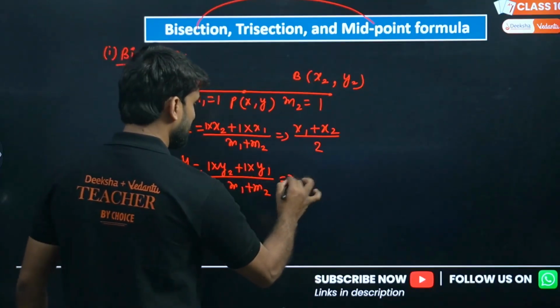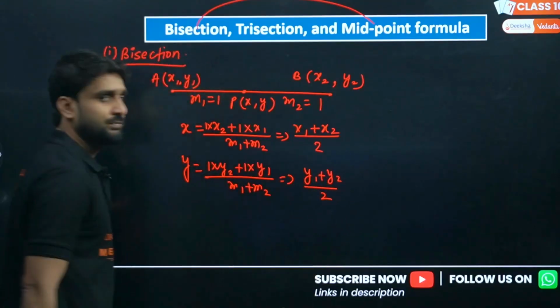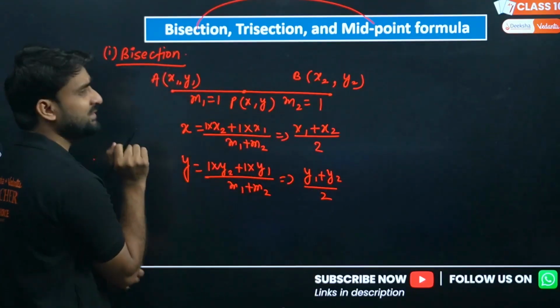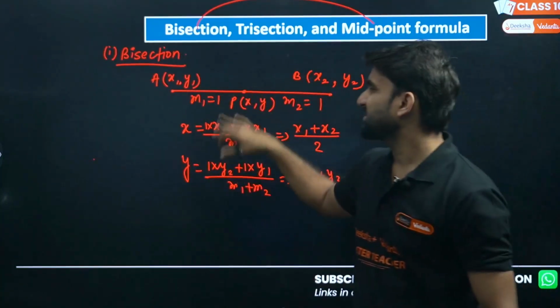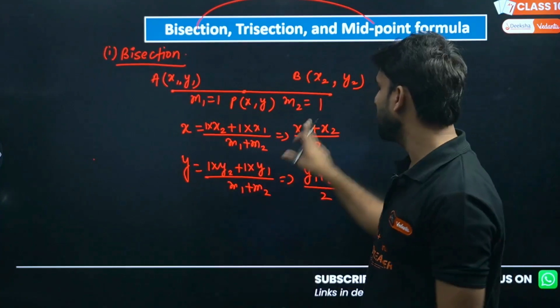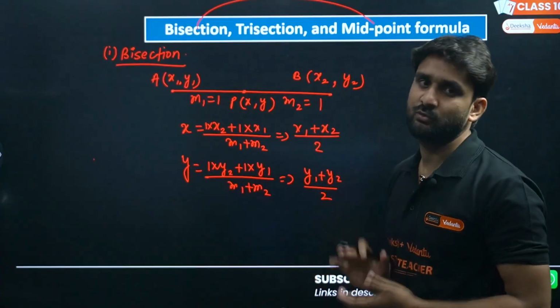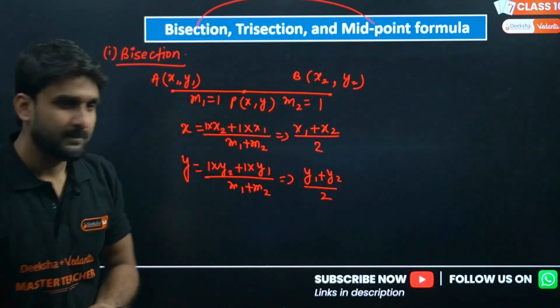What will be the result? y1 plus y2 divided by 2. Look at the result. So this is the formula. If the bisection term appears in the question, instead of applying the section formula in detail, you can directly find the average value of the given coordinates which are joining the line, right?